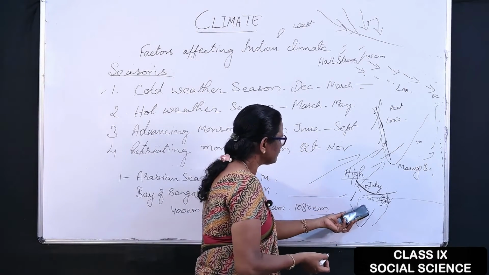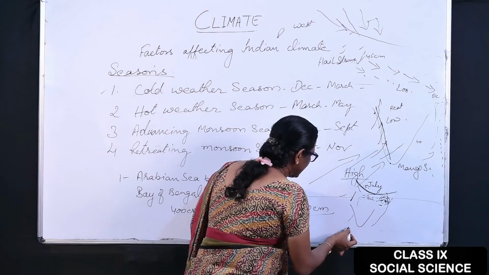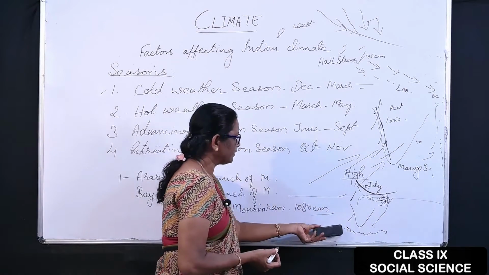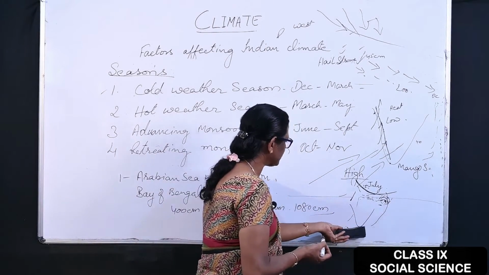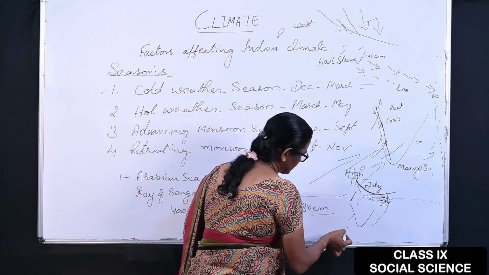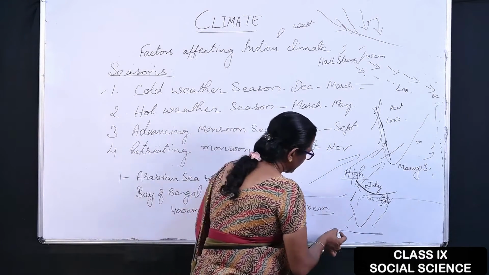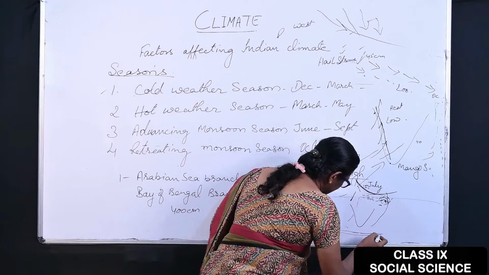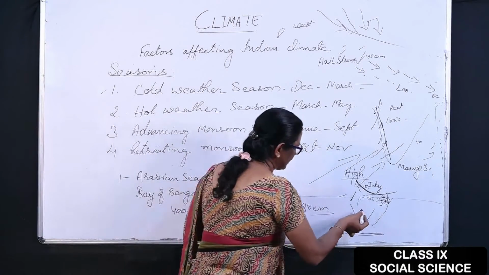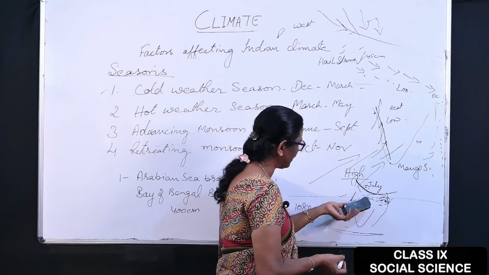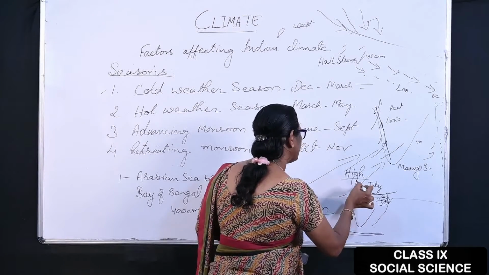Again the sea starts heating. In the Arabian Sea area, as I told you earlier, the sea is heated late and the land is heated quickly. The wind reached the land and it rained all over India. Then what happens?